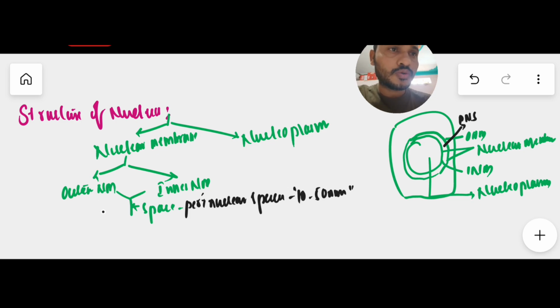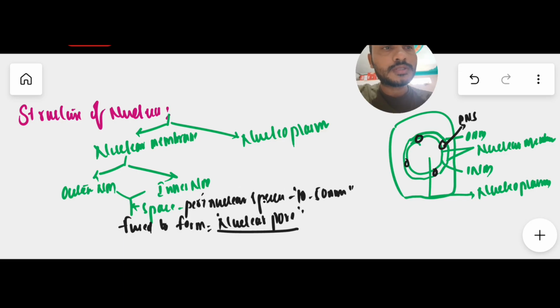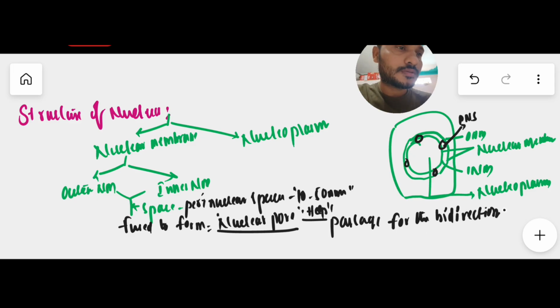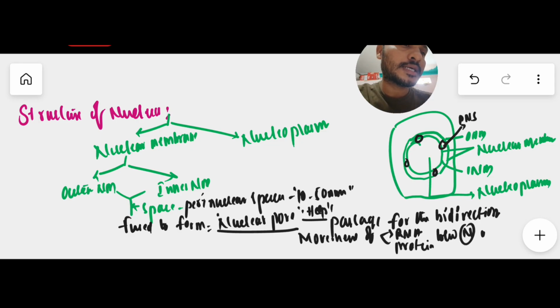And these two membranes, outer and inner, are fused together and form pores, meaning holes. Different pores are present, and these pores are formed due to the fusion of the two membranes, and these pores are called nuclear pores. The fusion of these two nuclear membranes forms the nuclear pore. And these nuclear pores help as a passage for bidirectional movement of RNA and protein between the nucleus and the cytoplasm.